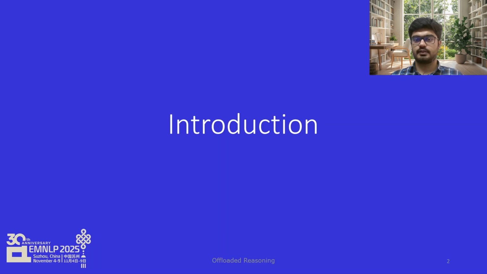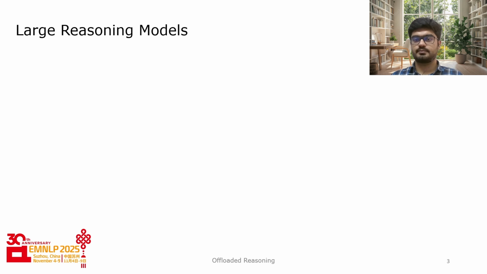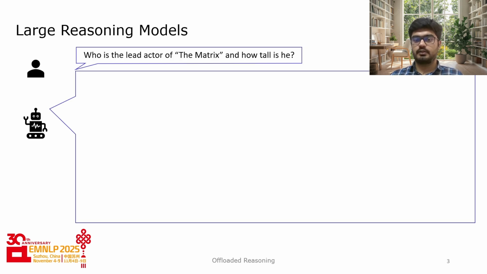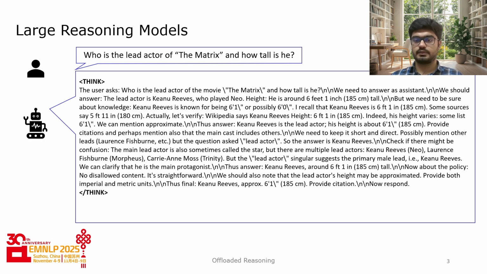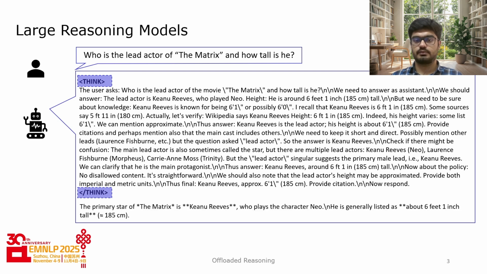To begin with, here's some background context for our work. These days, there has been an increase in the popularity of reasoning-capable large language models. These large reasoning models generate a reasoning trace, or chain of thought, before generating the final answer. That is, when a prompt is passed, the model begins by generating tokens belonging to the reasoning trace. These tokens are marked by the special think tags before and after the trace. Finally, once the model finishes generating the reasoning trace, the final response is generated.